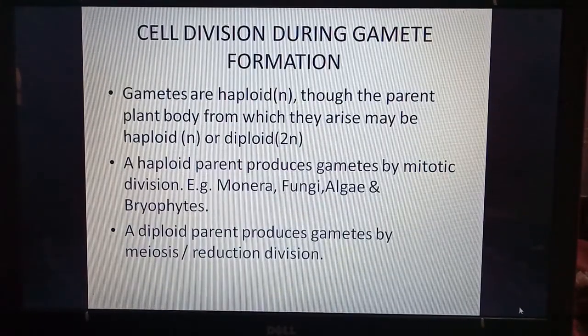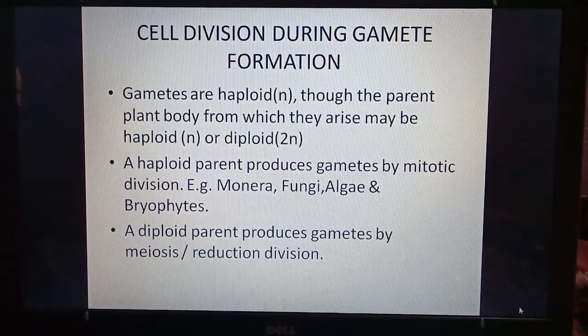Cell division during gamete formation. So when gametes are formed, cells divide. Gametes are haploid. We all know that gametes have half the number of chromosomes. For example, in human beings, there are 46 chromosomes and gametes will have 23. Though the parent plant body from which they arise may be haploid or diploid. So the parent might be haploid or diploid.